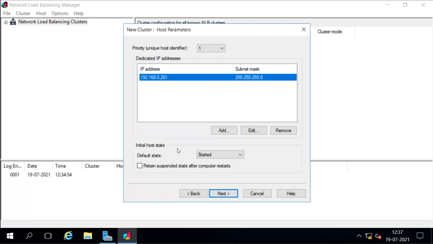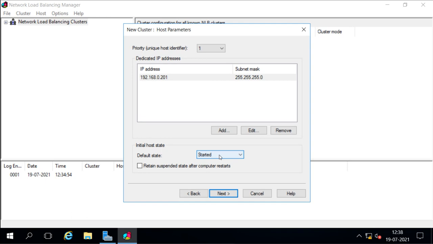Then we have an option here for the initial host state. When we initiate the host, what should the state be? The default state is started. That means when we configure the node into the cluster, it is going to start. If you don't want to start until all the cluster nodes are added, you can select stopped or suspended. Then when all the nodes are added, like if you have 2 nodes, 3 nodes, 4 nodes, you can start those cluster nodes. Otherwise you can just select started.